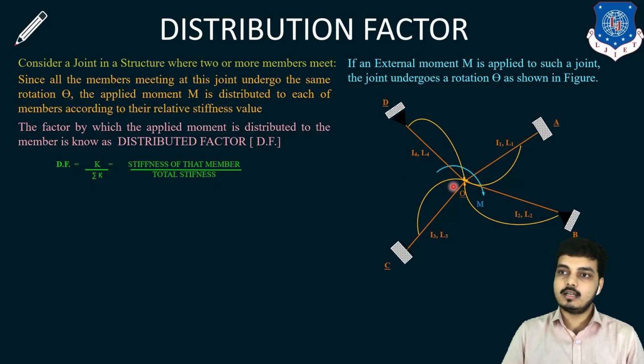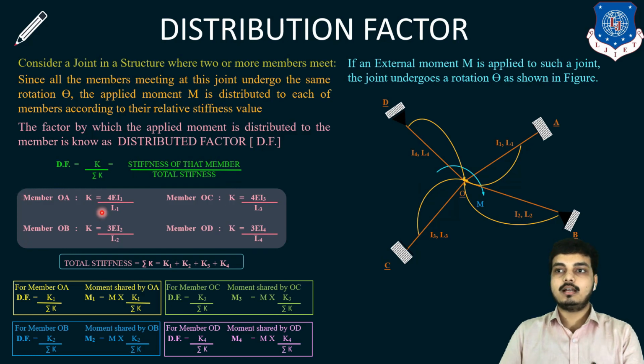If I consider member OA, K is the stiffness of the OA member to the total stiffness, meaning the entire stiffness at the joint. Here I have considered this figure in which, if an external moment M is applied to such a joint, the joint will undergo rotation theta as shown in the figure. Now let's proceed to find this distribution factor.